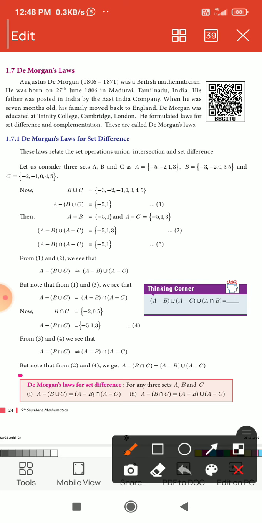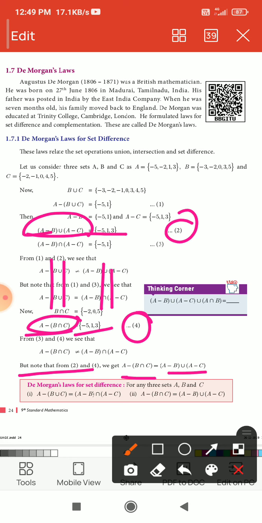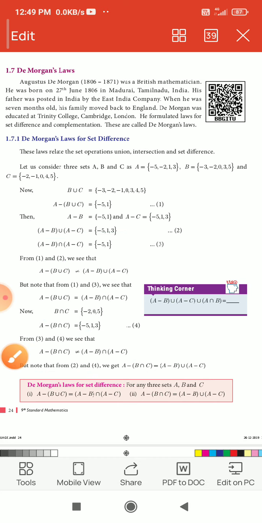But we note that from equations 2 and 4, the RHS, minus 5, 1, 3 and minus 5, 1, 3, are both equal. Therefore the LHS is also equal. That means A minus B intersection C is equal to A minus B union A minus C. Here intersection on the LHS becomes union on the RHS.